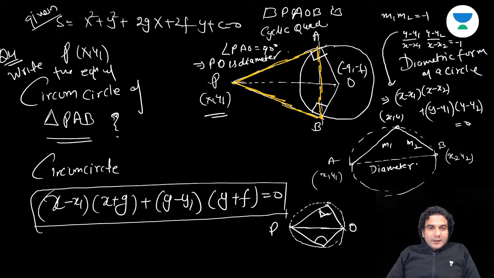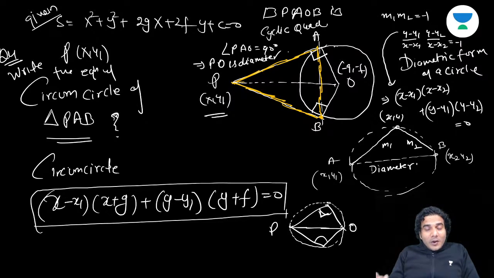Is this all right? Can you see this? It's a very beautiful question. They can ask the equation of the circumcircle of AOB or PAB or PAO. Out of these 4 points, you can form any triangle, and they will have the same circumcircle. The equation of the circumcircle will be the same. So you can ask the circumcircle of triangle AOB or PAB or PAO.